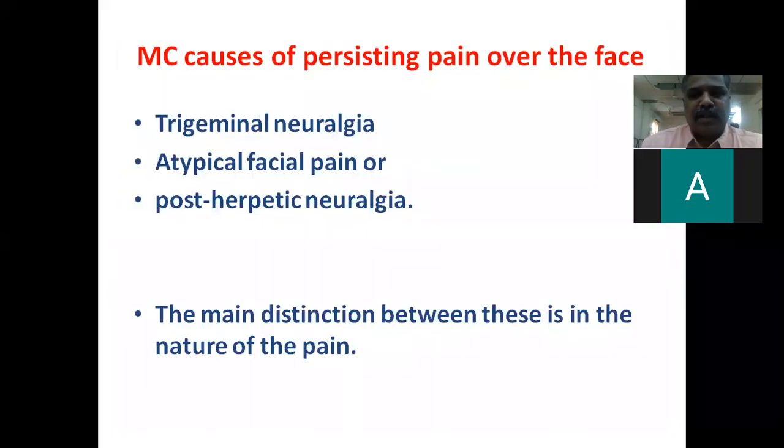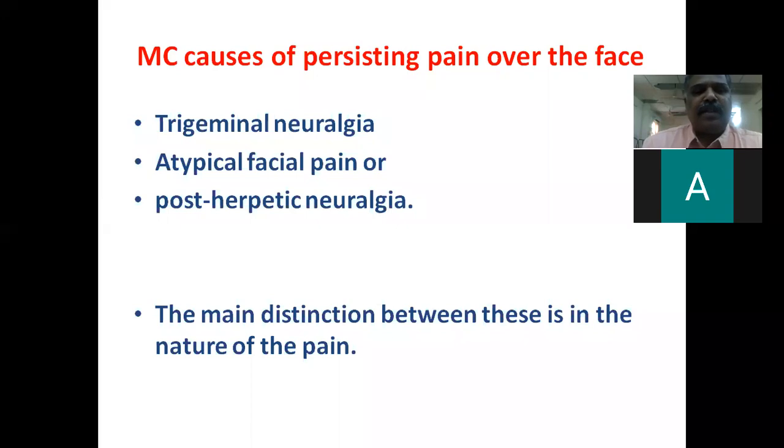Before discussing the anatomy and physiology of the trigeminal nerve and the pathology of trigeminal neuralgia, we will discuss the common causes of hemifacial pain. Certain diseases may cause persisting pain over one half of the face.